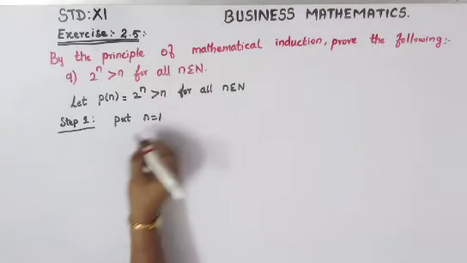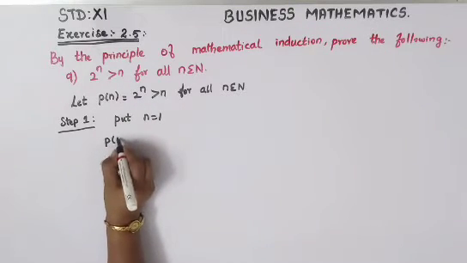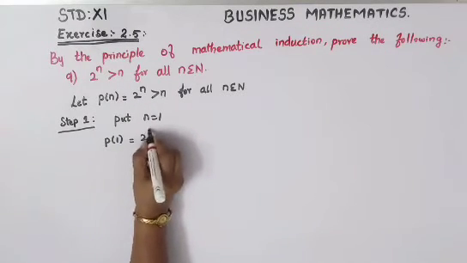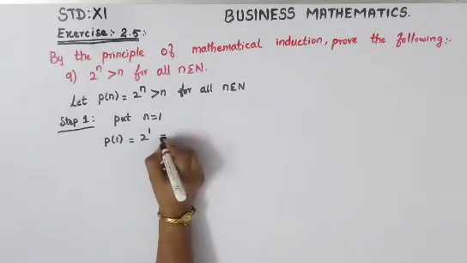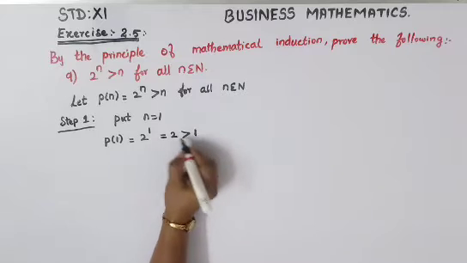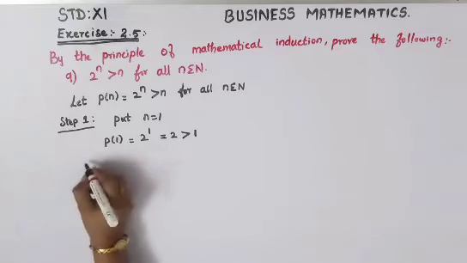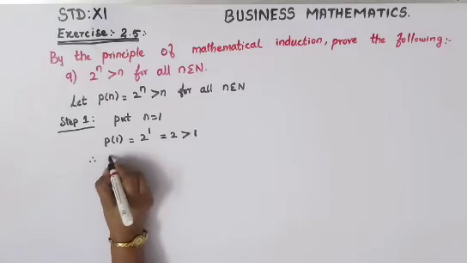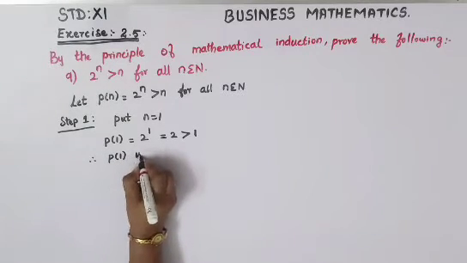So in your let statement, put n is equal to 1. So P of 1 is equal to 2 power 1, which is 2, greater than, here n is 1. 2 is greater than 1. So that is only they have asked you to prove. So we have got 2 is greater than 1. Therefore, P of 1 is true.